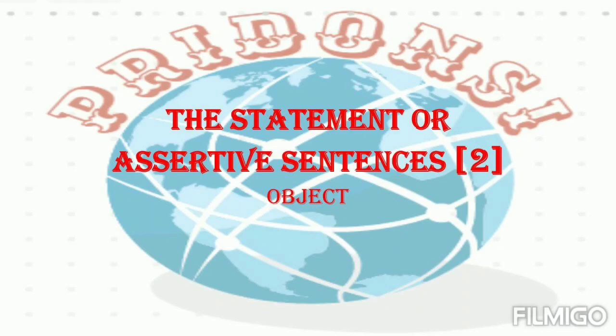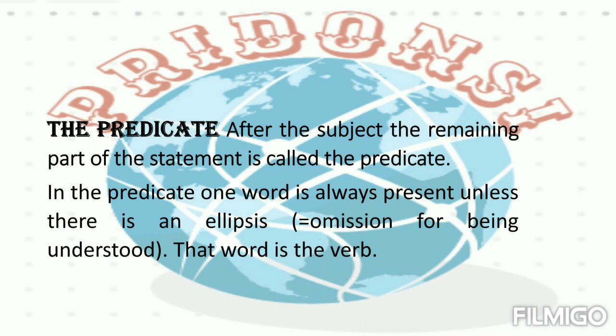The statement or assertive sentences. The predicate. After the subject, the remaining part of the statement is called the predicate. In the predicate, one word is always present unless there is an ellipsis. Ellipsis means omission for being understood. That word is the verb.